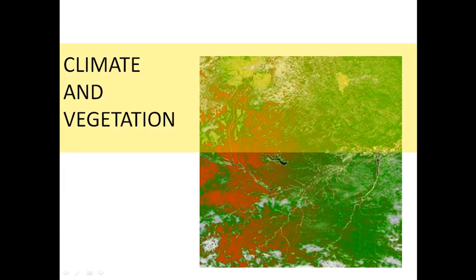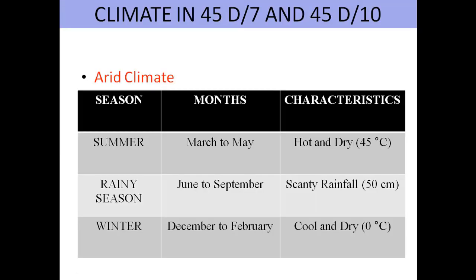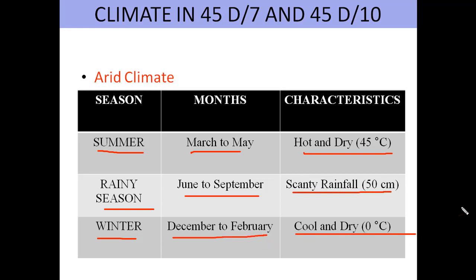Now we'll learn about the second component of the topographical map, how interpretation will be drawn: climate and vegetation. Remember one thing, the topographical map mainly demarcates the region in Rajasthan and Gujarat, and this region is an arid climatic region. Summer season is March to May month, hot and dry, 45 degrees Celsius. Rainy season June to September, scanty rainfall, 50 centimeter. Winter December to February, cool and dry and 0 degree, primarily in desert region.